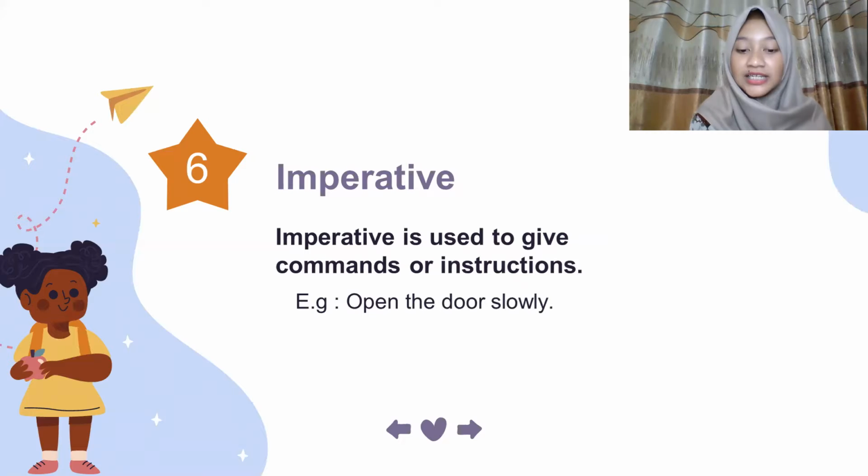But some other languages also have a first and third person imperative. Imperative implies a second person subject, but other languages have first and third person imperative with the meaning of let's or let them, such as let's go, let's take a look, or let them be, let them go, let them close the door, let them open. So we take an example: Open the door slowly. Open the door slowly is an imperative sentence, right?